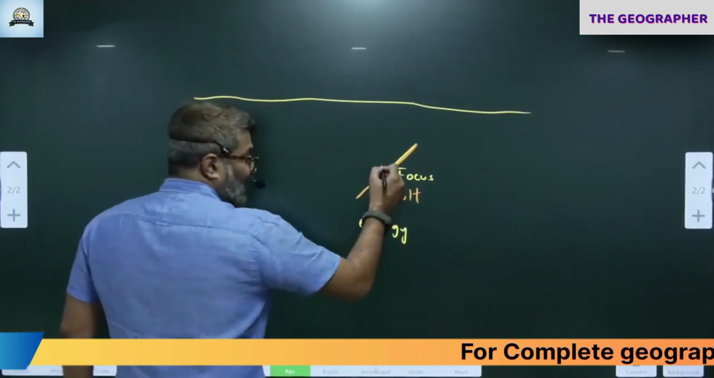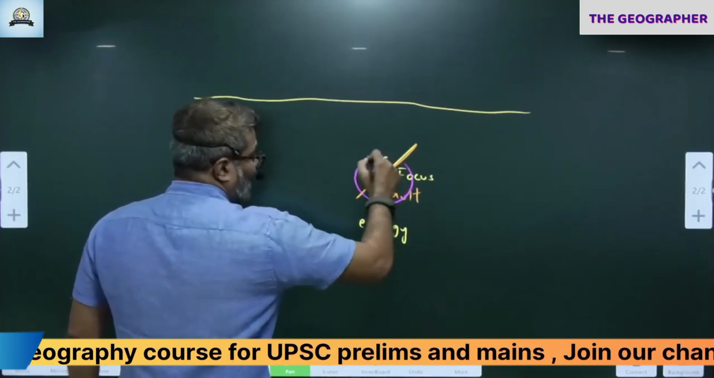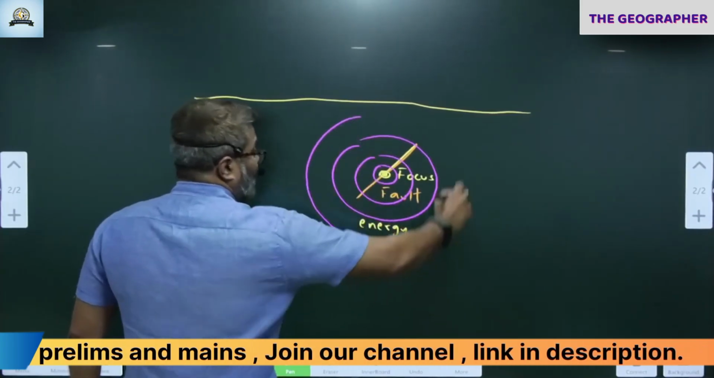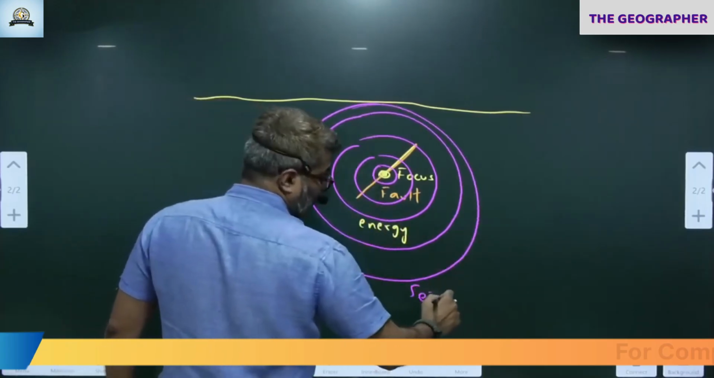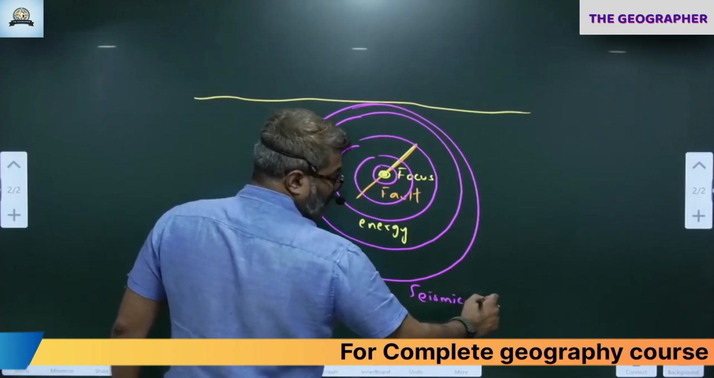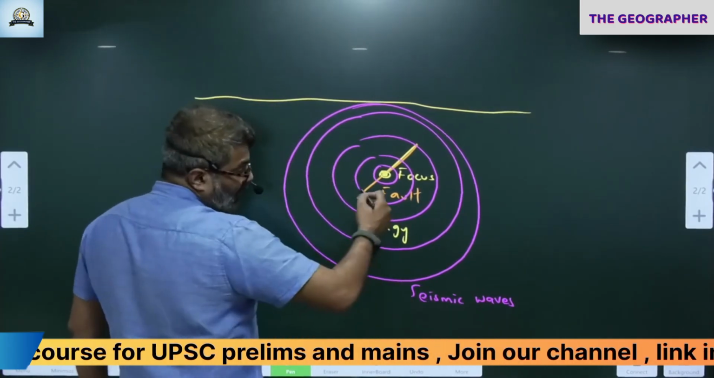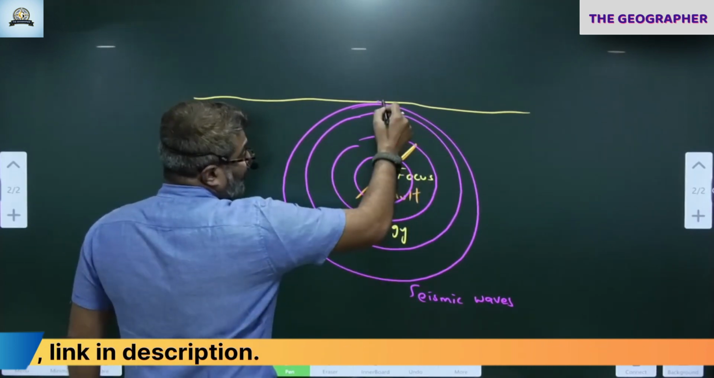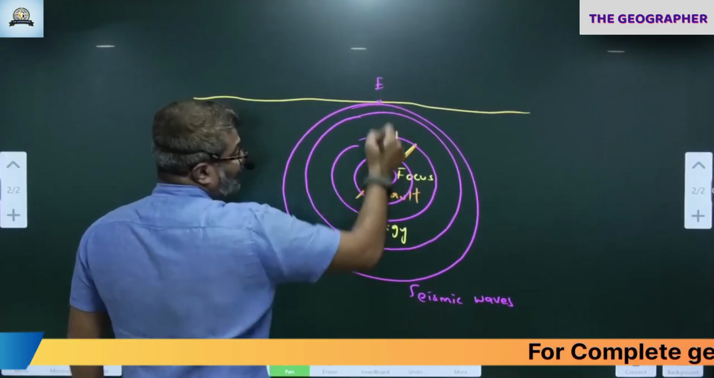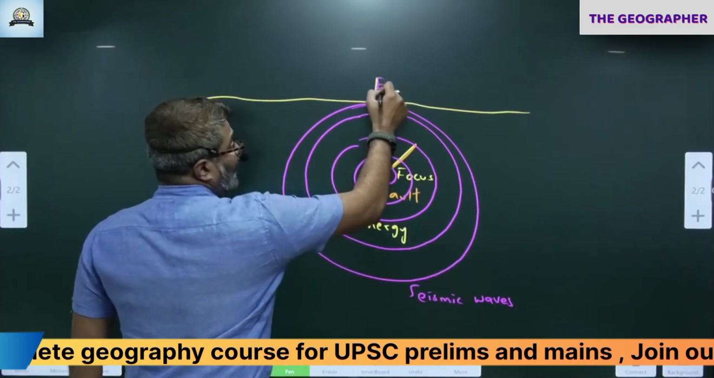Just like that, the seismic energy will go in all directions, carrying the seismic energy in all directions like this. These are called seismic waves. Waves are nothing but energy in motion. Seismic waves are energy in motion. So they go in all directions like this. The first point they reach is exactly above the focus. This point is called the epicenter.